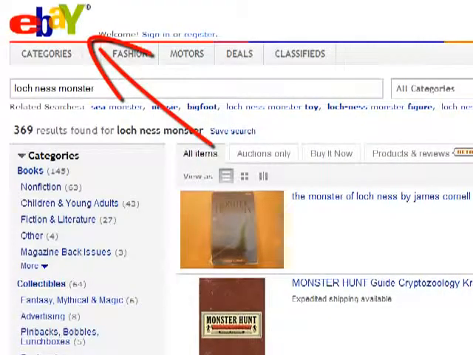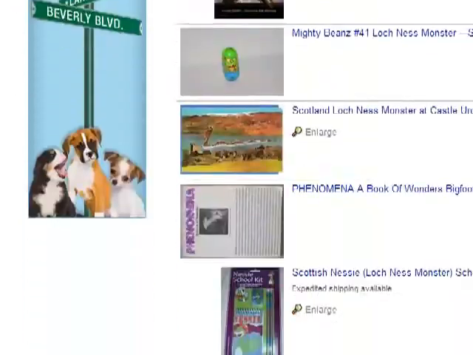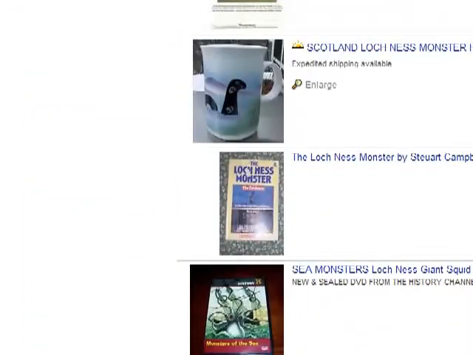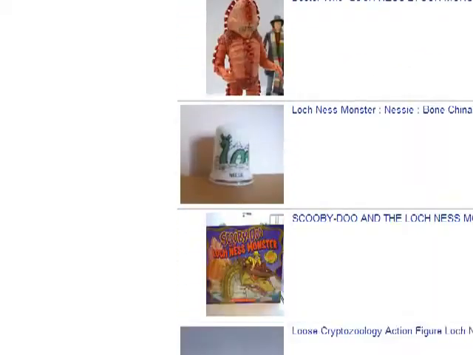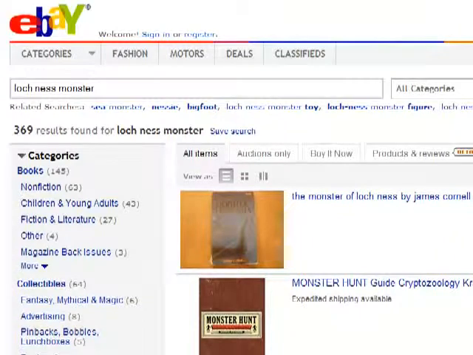eBay. Let's go ahead and check out eBay for Loch Ness Monster. I'm just going to scoot down here. There's 369 results. Alright, we can throw an eBay page up. We can throw an Amazon.com page up. We can do any of those things. ClickBank, for this niche, wasn't something that I thought we should be interested in. But here's an idea that I like to do. Let's find a website on the Loch Ness Monster that apparently has all their ducks in a row as far as monetization, and let's follow their example.